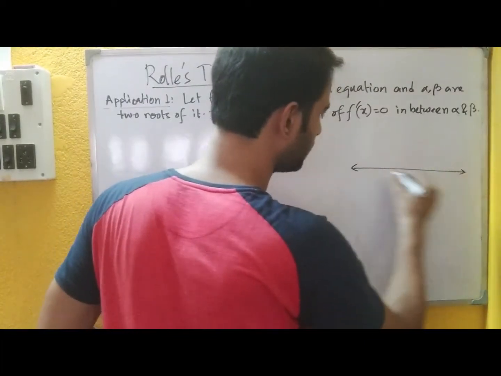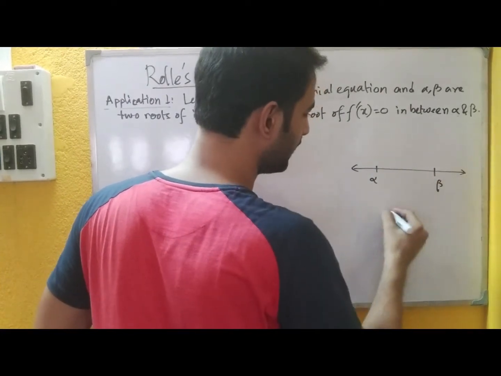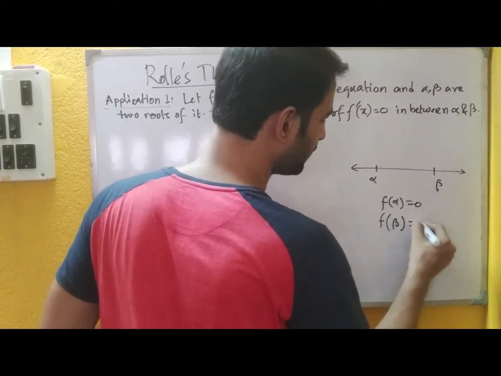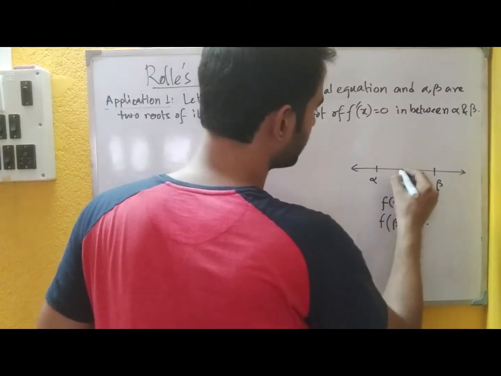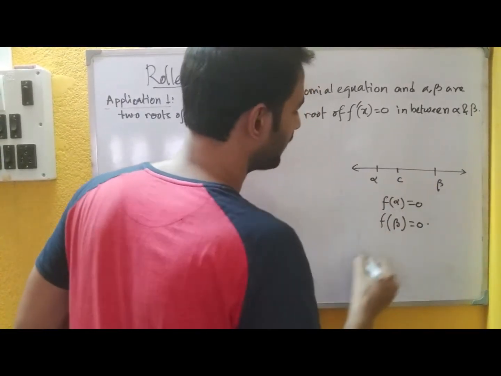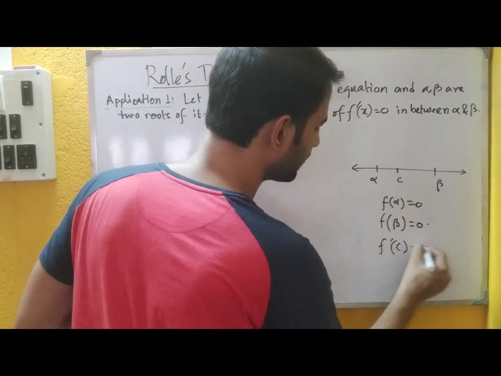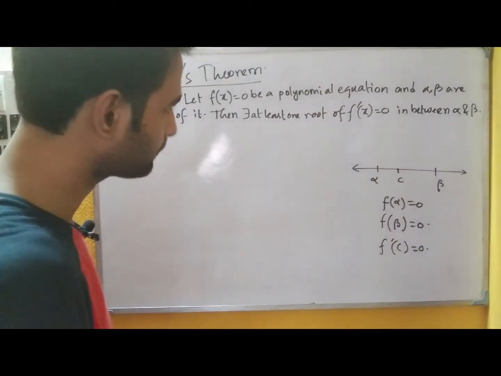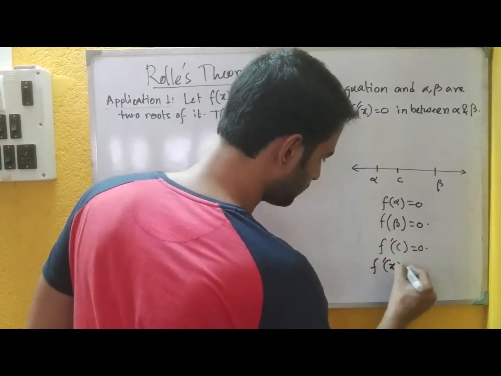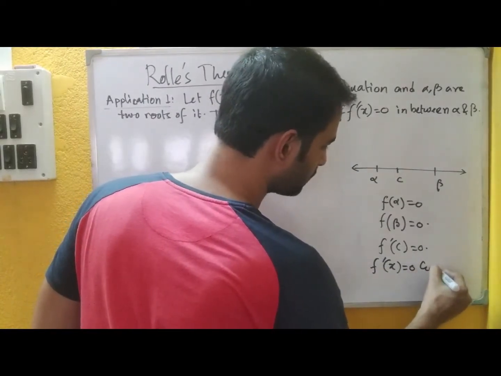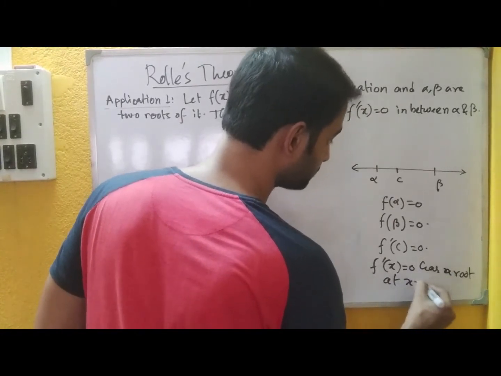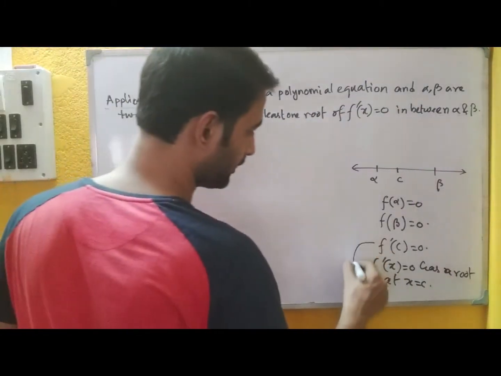So what it is saying is that if alpha is here and beta is here and these are the roots of the equation f x equal to 0, that means f alpha and f beta both are 0, then we can get at least one root of the equation f dash x equals to 0. That can be written like this: f dash c equal to 0. Since f dash c equal to 0, then we can say f dash x equals to 0 has a root at x equal to c. These two have the same meaning.